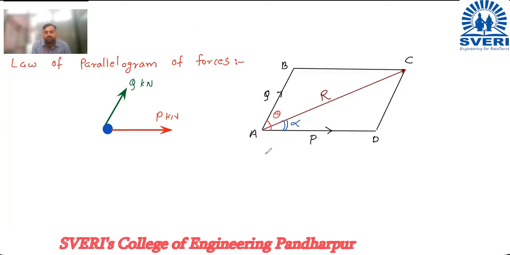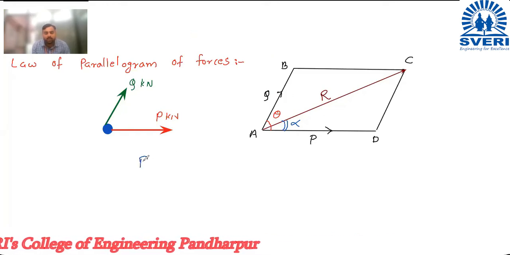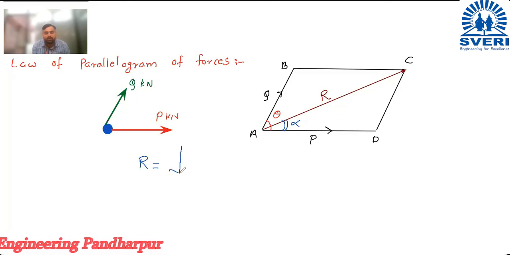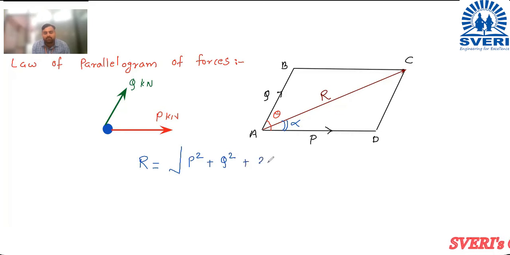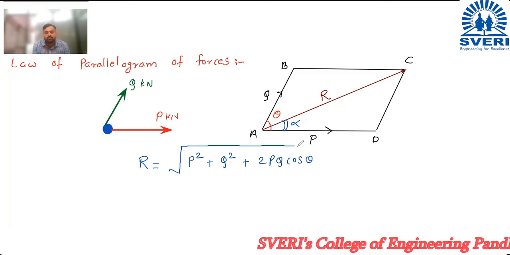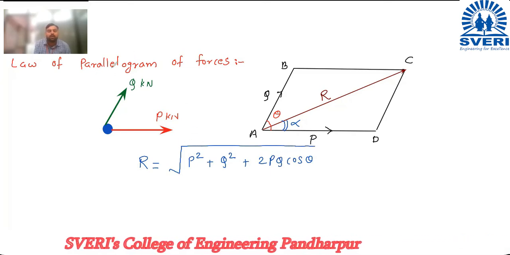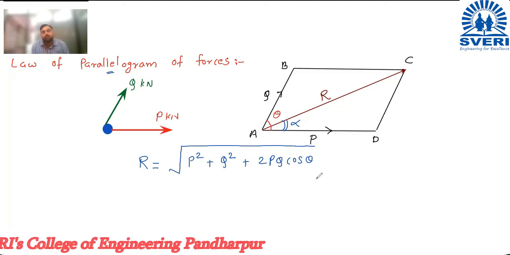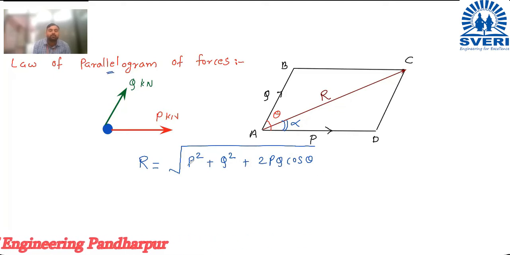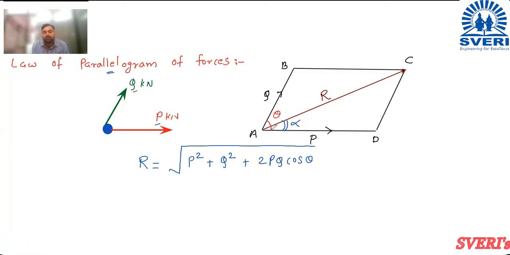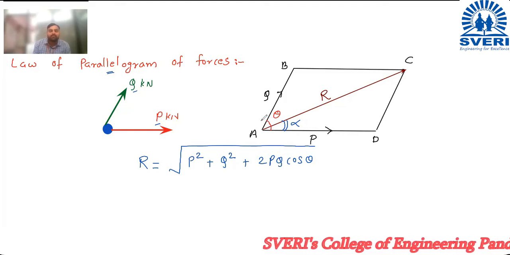The formula to calculate the resultant in this case is, I will write the formula: R is equal to under root P square plus Q square plus 2PQ cos theta. This is the formula we are going to use when solving a problem by the law of parallelogram, where P is this force, Q is this force, and theta is the angle between the sides of the parallelogram that I have already shown. Now I will write the statement.